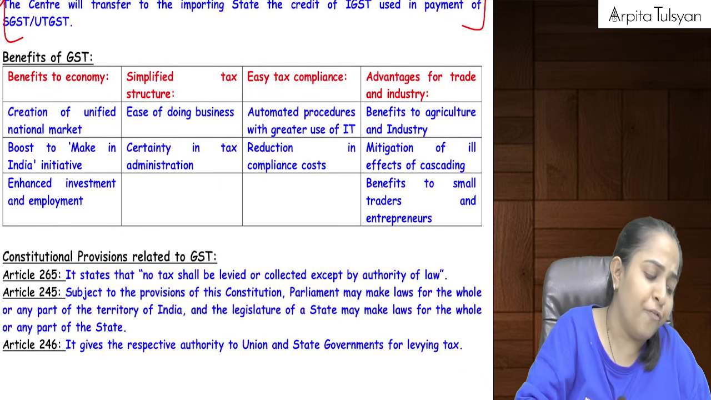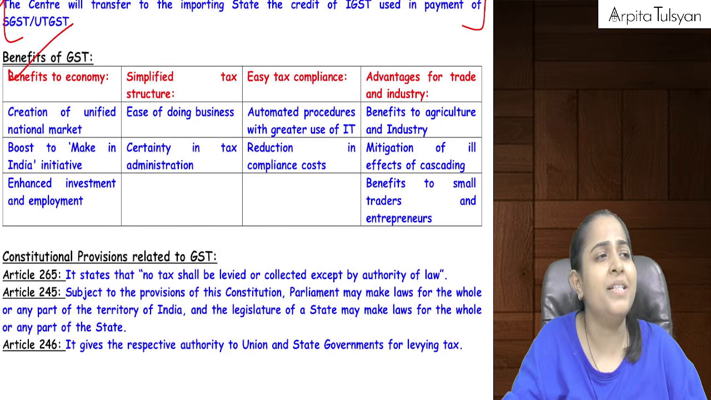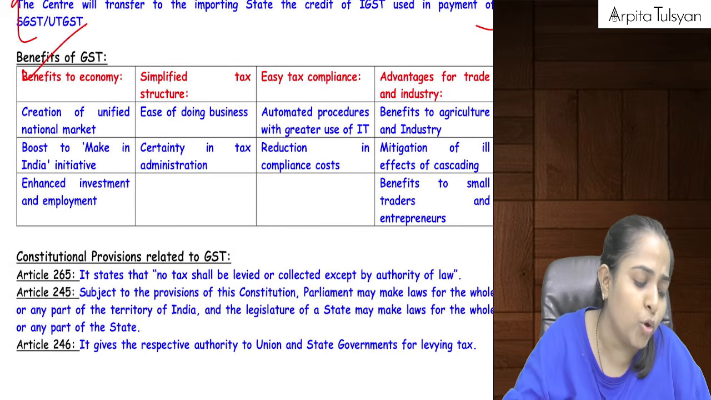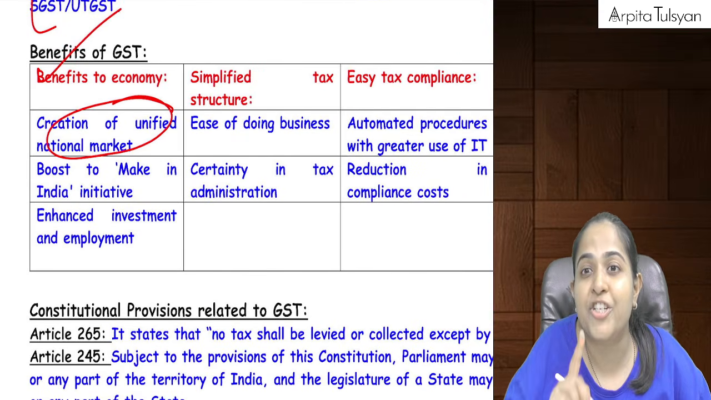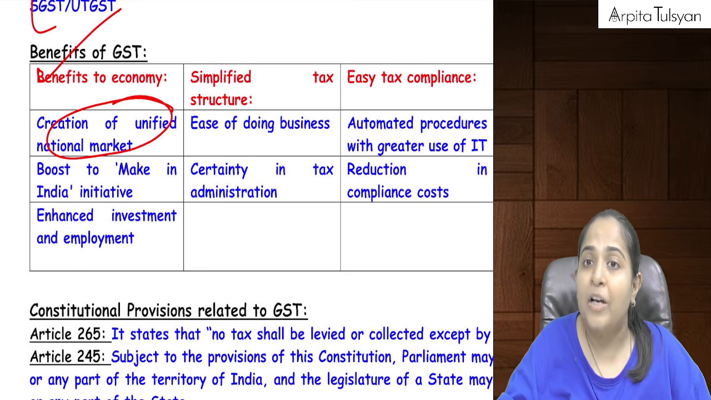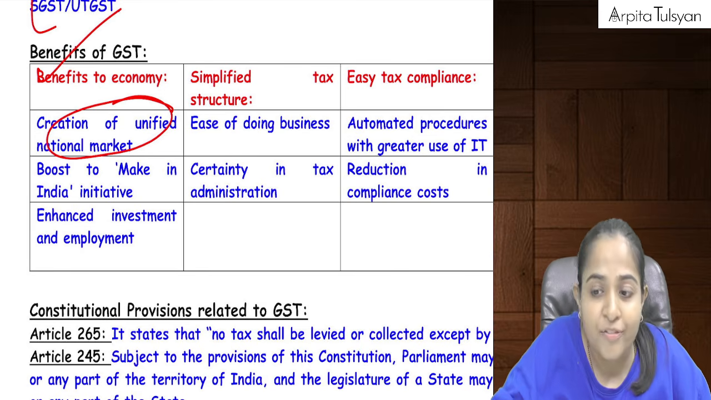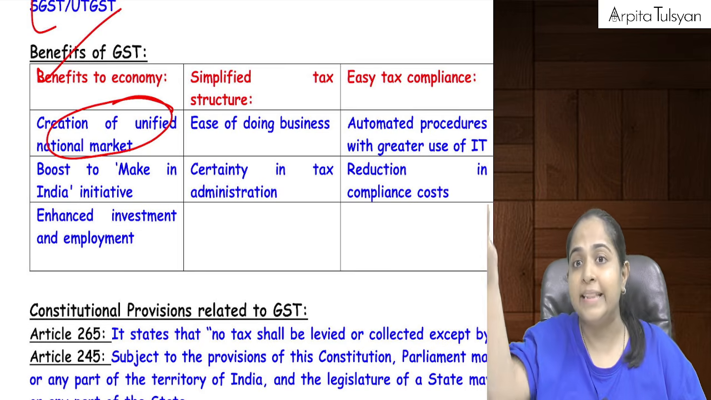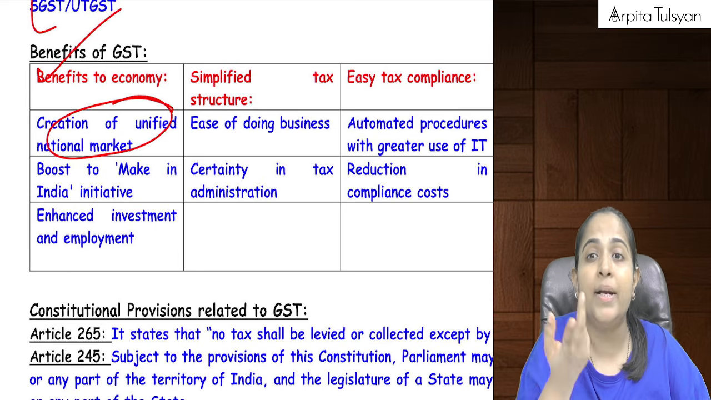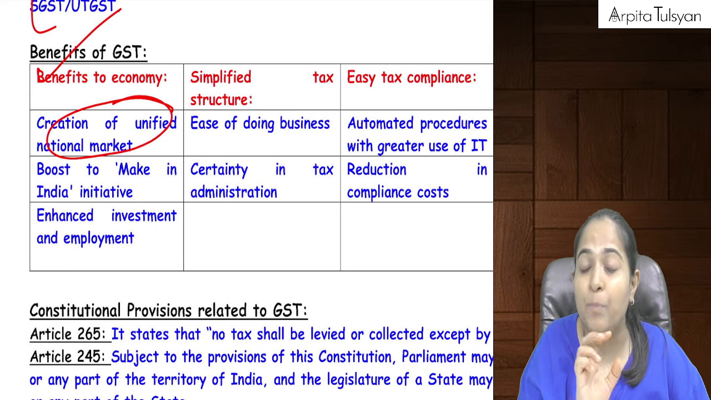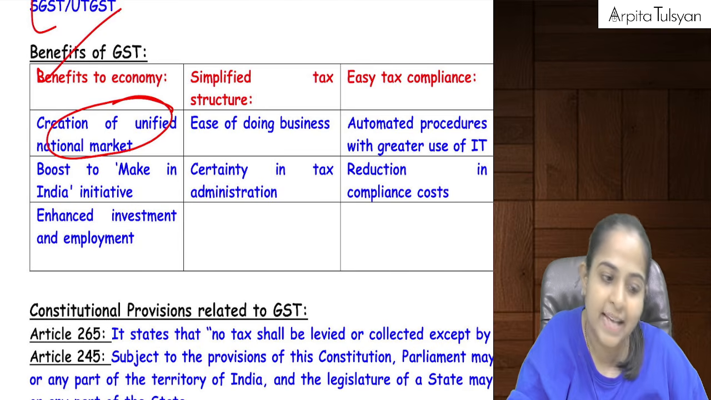Now, a few benefits of GST to the economy, just a theoretical thing, you can just go through it once. Because of GST, India has become a one nation market. Why? Because even if you sell the goods within your own state or in other states, it won't make a difference in tax amount, tax revenue, or input tax credit at all.